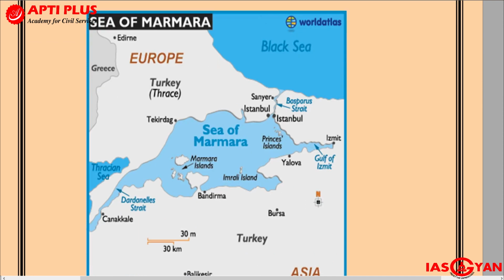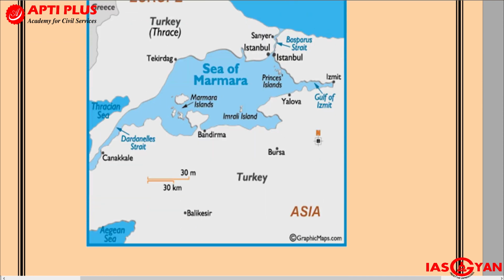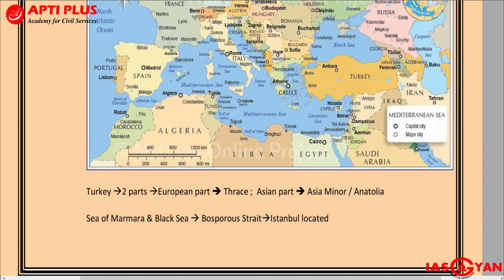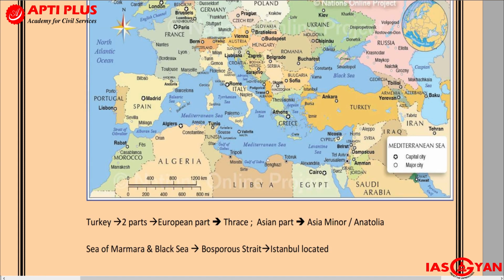So please remember the sequential order in which all these straits lie, and which are the seas which are connected through these straits. Now moving on, I was referring to this just a while ago. You will find that Turkey is divided into two parts. Let me show you over here. There is one part of Turkey which is lying over here, that is the Istanbul area, and this Istanbul area is lying on the European side, and there is another part which is lying on the Asian side.